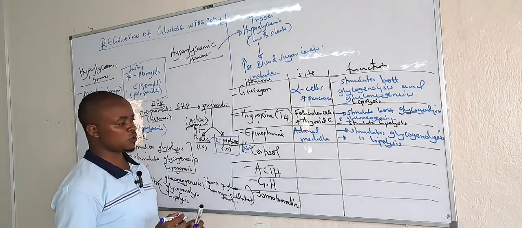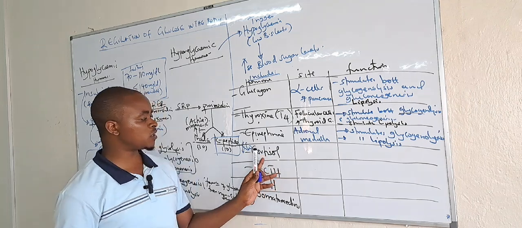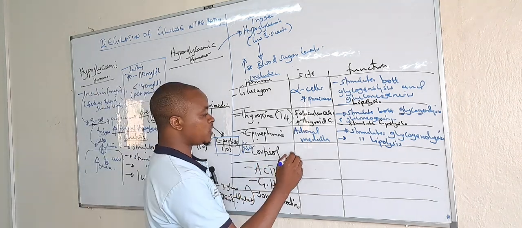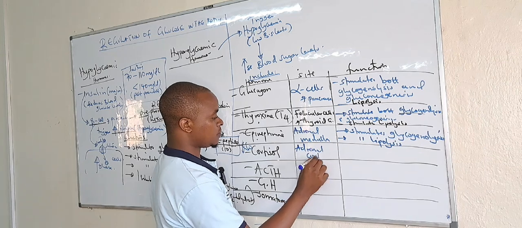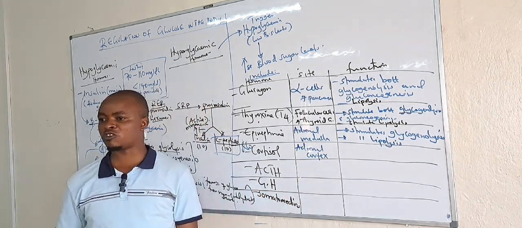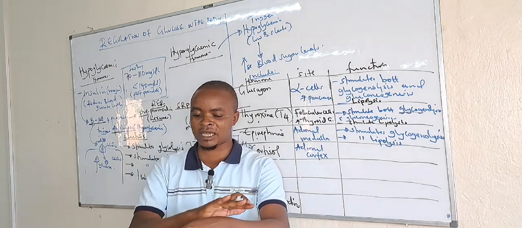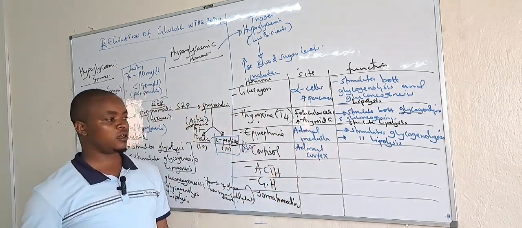Then cortisol is a glucocorticoid. And this glucocorticoid hormone is produced by the adrenal cortex, isn't it? Adrenal cortex. And this adrenal gland is found on the top of the kidney, which is divided into adrenal medulla and adrenal cortex.